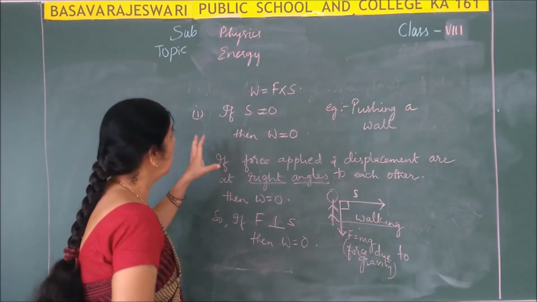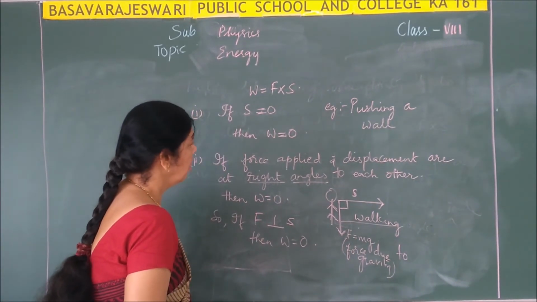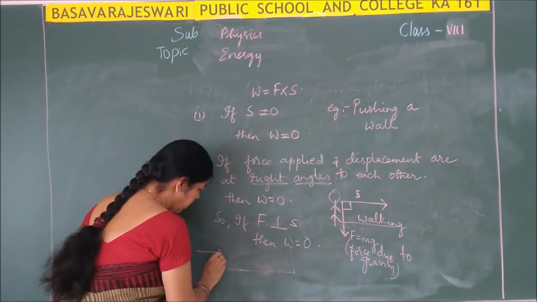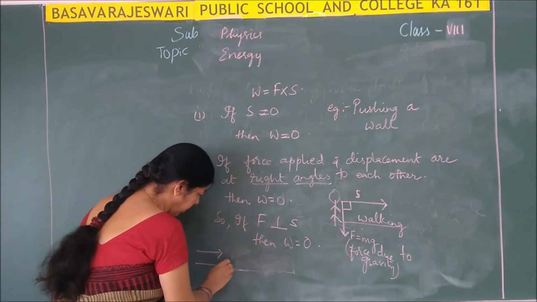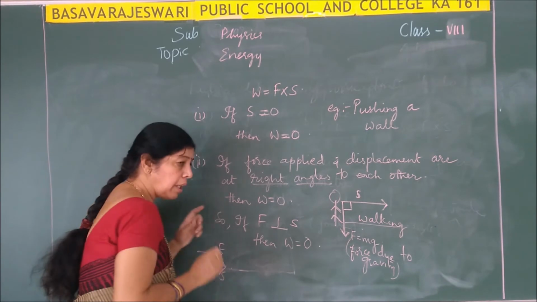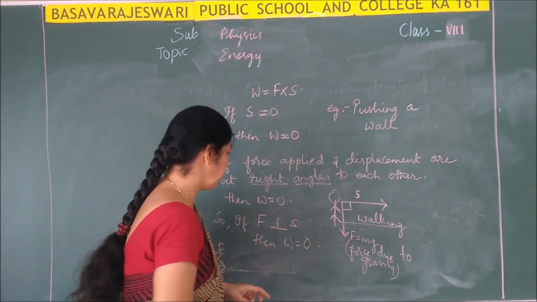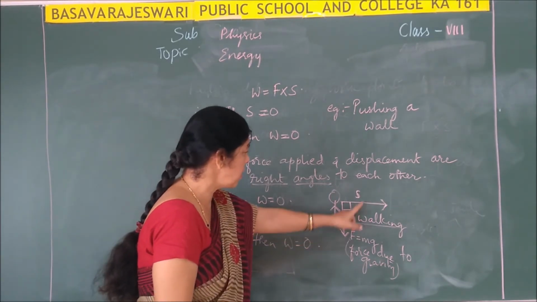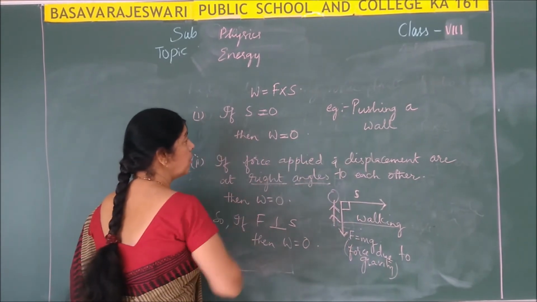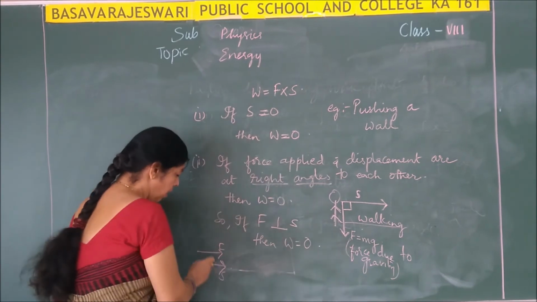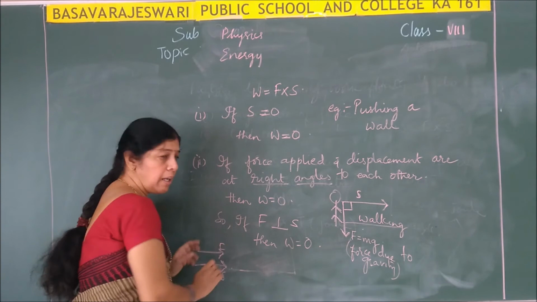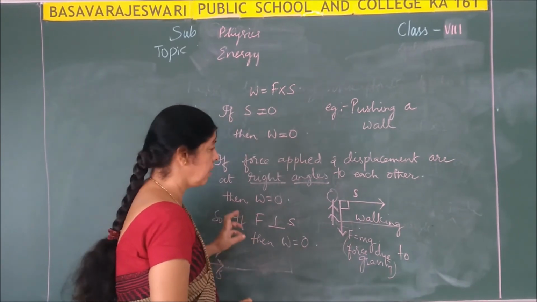Now one more point which you have to remember is, the force acting on the body and the displacement both should be in the same direction. Then only work is said to be done. Here, if you observe, force and displacement are not in the same direction, so work done is 0. Here displacement only is 0, so work done is 0. If force and displacement are acting in the same direction, then the work is said to be done.